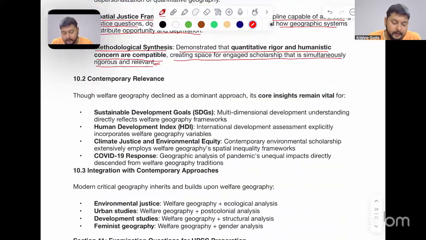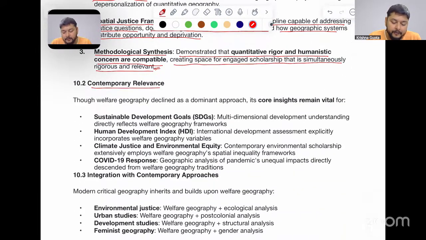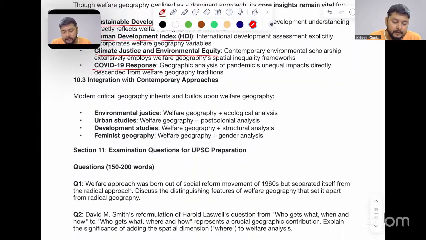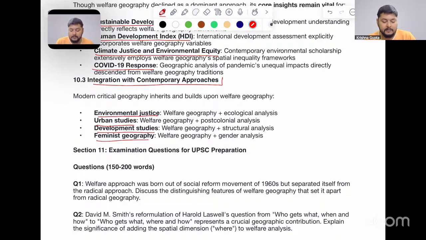Contemporary relevance: when we look at welfare geography, it is used for sustainable development goals, for the human development index, for climate justice and environmental equity. COVID-19 responses also have certain roots in welfare geography. Then integration with contemporary approaches, environmental justice, urban studies, development studies, and feminist geography, is also seen here.